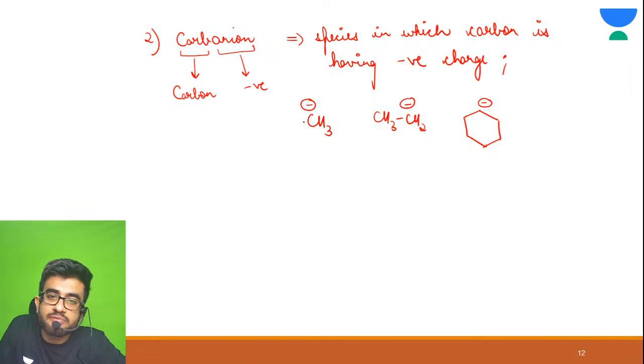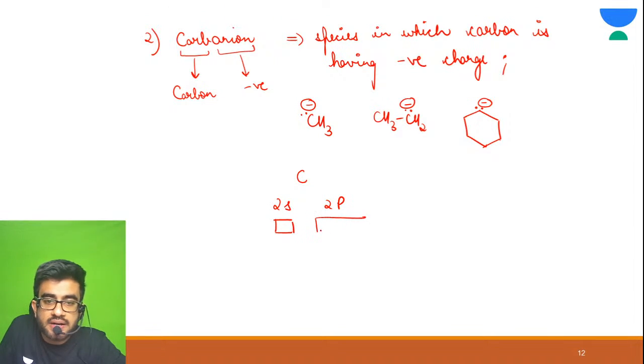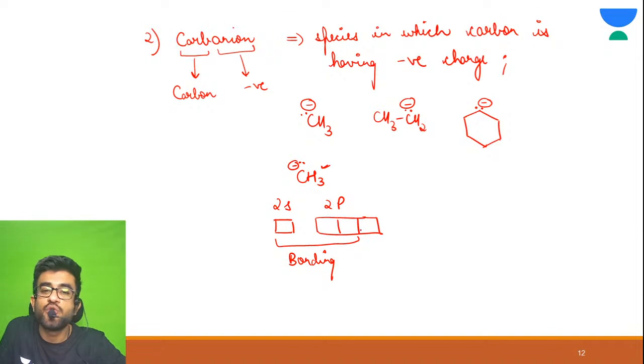Got it? Negative charge means it has a lone pair. Now see, again this carbon has 2s and 2p. It has 1 orbital here and 3 orbitals here. So we are talking about CH3 negative. How many hydrogen atoms? 3. So these 3 orbitals are used for bonding, and your lone pair is present in this orbital.